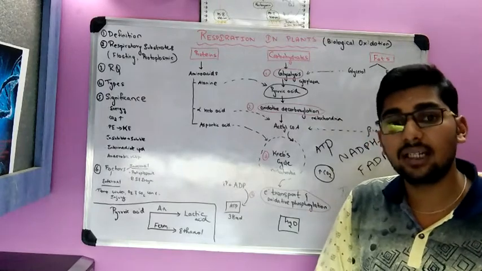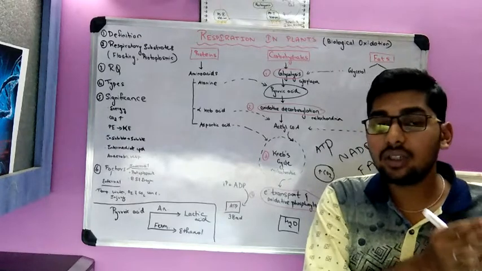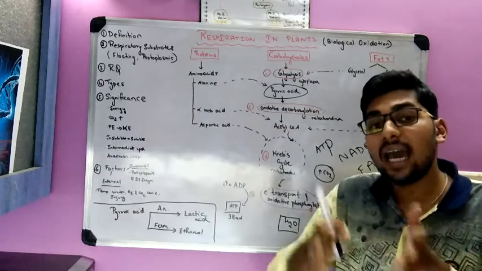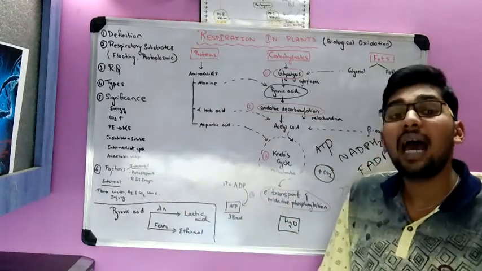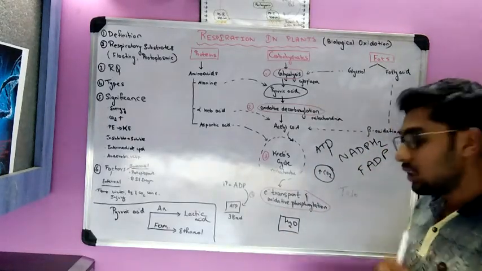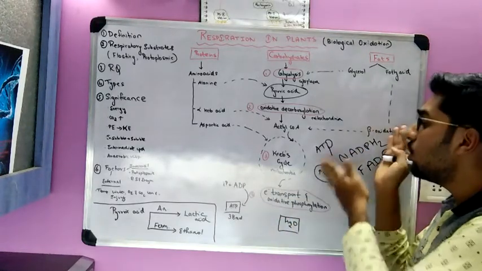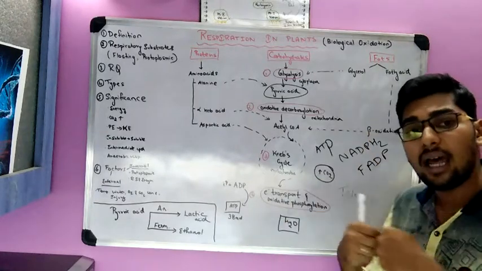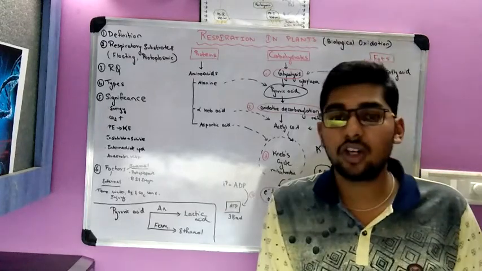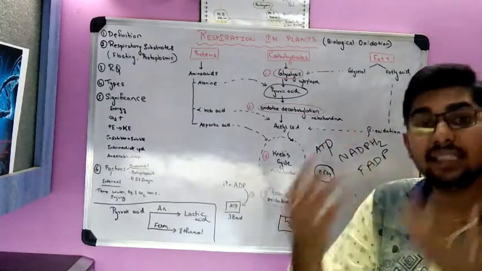They release electrons. These electrons are carried by the electron transport system, and finally the electron is taken by the oxygen to form water. So finally the electrons that are released are taken by oxygen to form water. During this transportation of electrons, enormous energy is liberated. Energy can neither be created nor destroyed, so it has to be converted from one form to another. There is movement of electrons, so that energy is liberated.